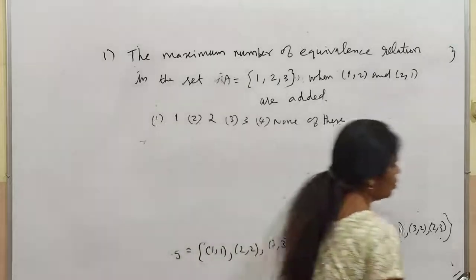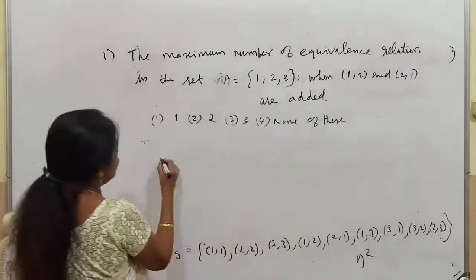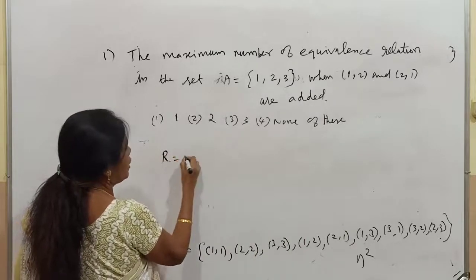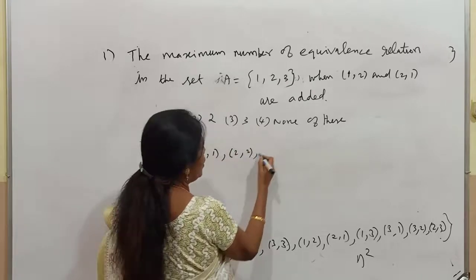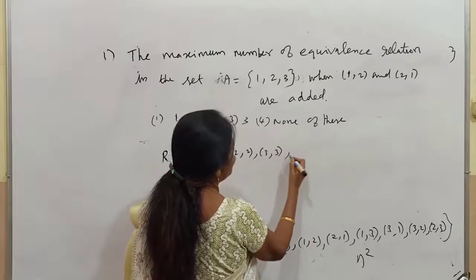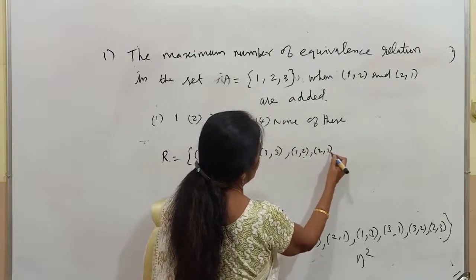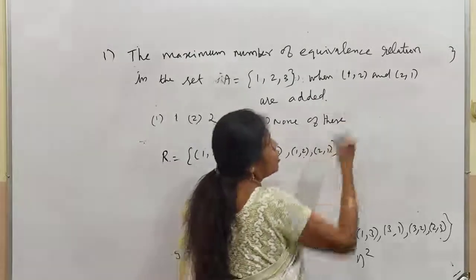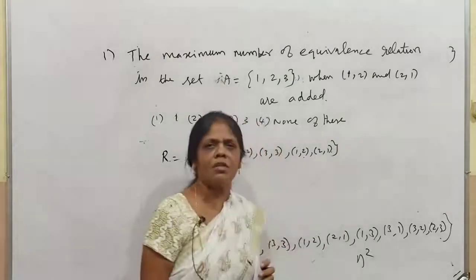Right now, it should be an equivalence relation, so it should be reflexive. First, you concentrate on that. It is (1, 1), (2, 2), (3, 3), and (1, 2) and (2, 1) should be added. So this is the first one. Sometimes they will give only (1, 2). That time you have to take (2, 1) also, since it is symmetric.